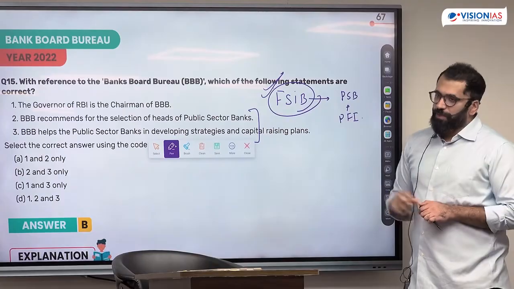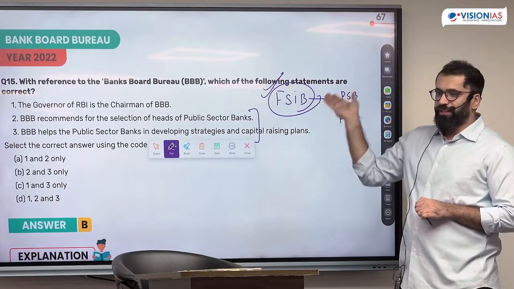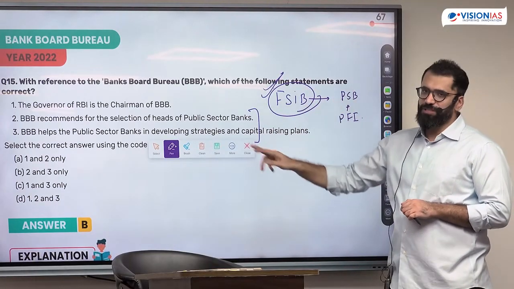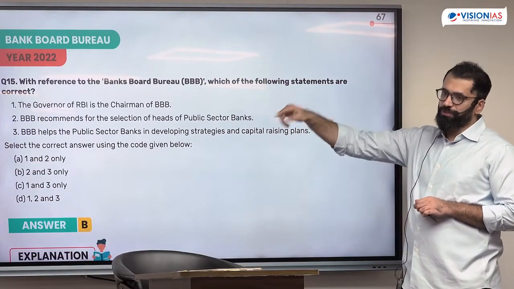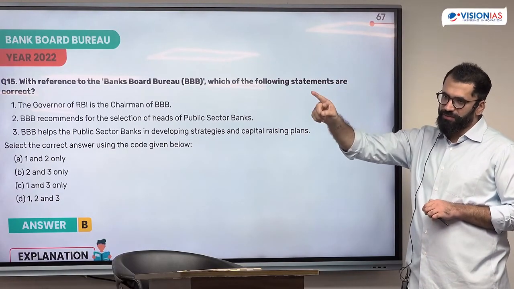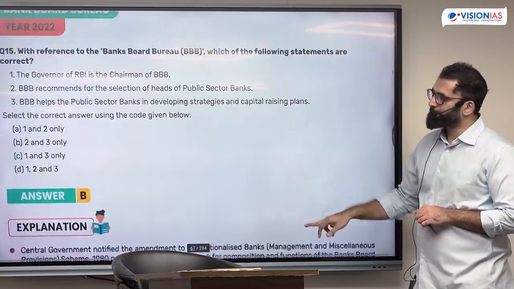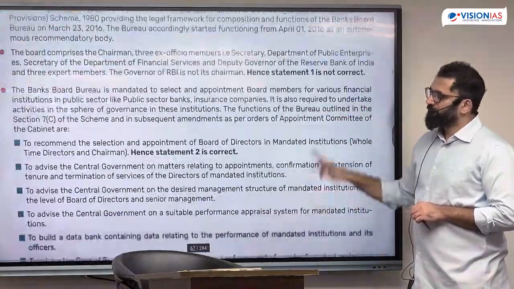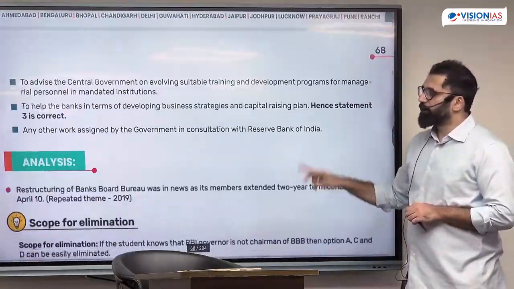No, it has been abolished, it has been transferred. The same chairman was made the chairman here. It's almost the same. There was a legal problem that how could they do this? So they made certain changes in the Bank Nationalization Act and created the new body. There was a legal loophole in the creation of Bank Board Bureau.